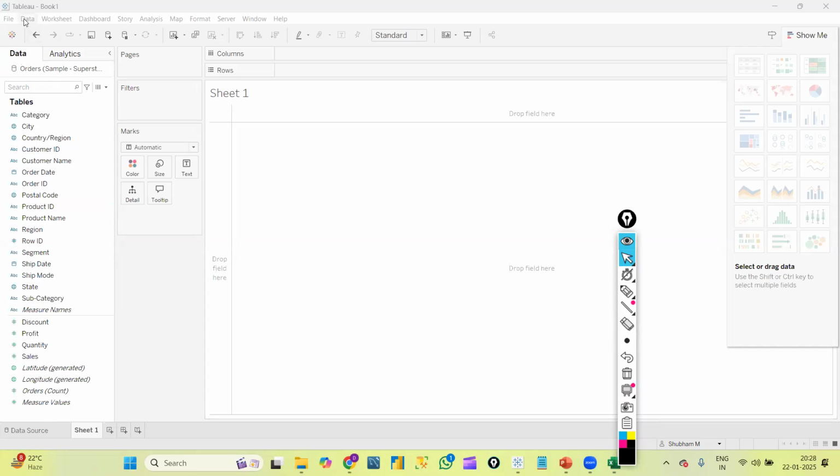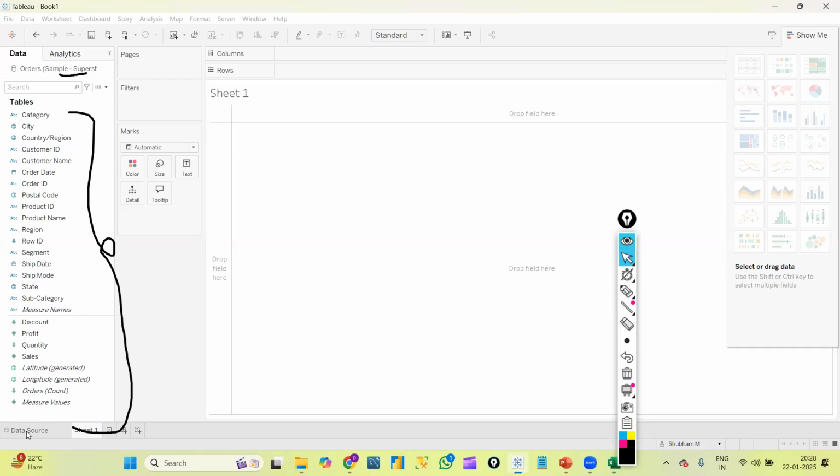Above we have a menu bar and this is the toolbar. We have some options here. Going forward we will learn all these options in detail. Towards the left side you can see something called Tables, and below Tables you can find all the column names. Whatever column names we had in this Sample Superstore data, the list of all the column names we can view here.